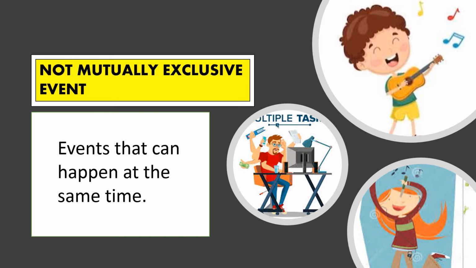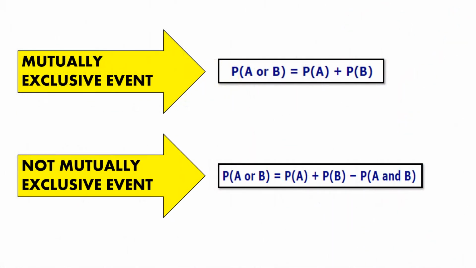So whenever we are going to compute for the probability of such events, if the event is categorized under mutually exclusive event, the probability of A or B will be equal to the probability of A plus the probability of B. But if the event is not mutually exclusive, the probability of A or B is equal to the probability of A plus the probability of B minus the probability of A and B, meaning the probability that the events happen at the same time. So let us have a couple of examples for us to understand what this is all about.